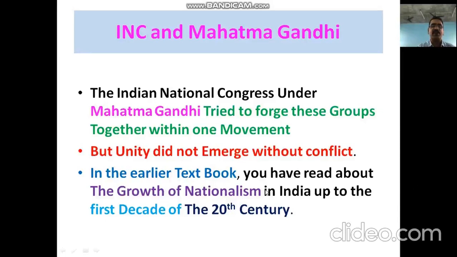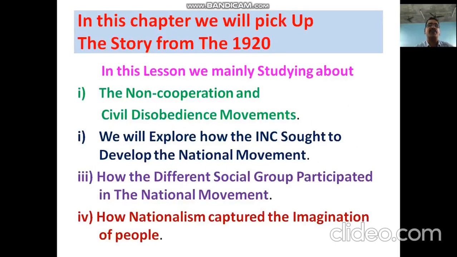And then you have read about the growth of nationalism in India up to the first decades of 1920. After 1920, Mahatma Gandhi took the leadership of the Indian National Congress and of this freedom movement. And in this chapter, what ideas and information are we going to study? We will pick up the story from 1920.